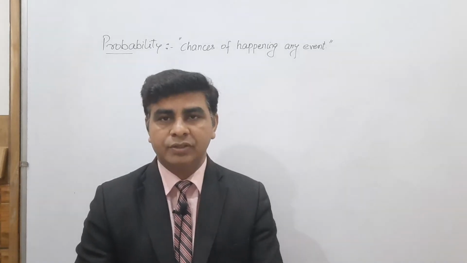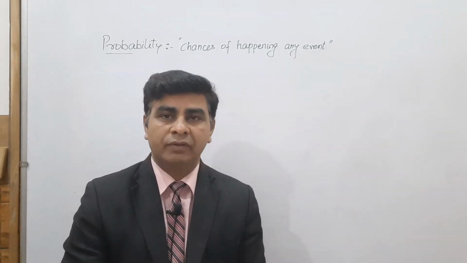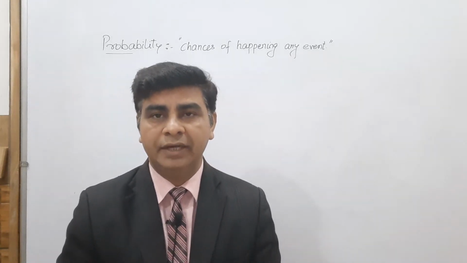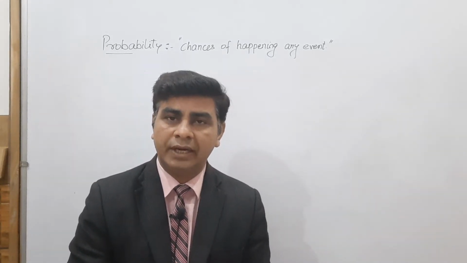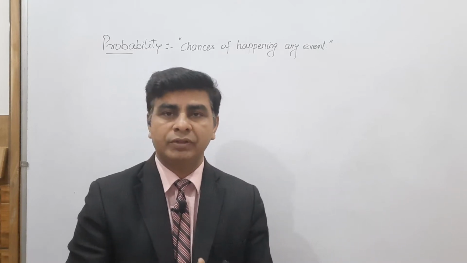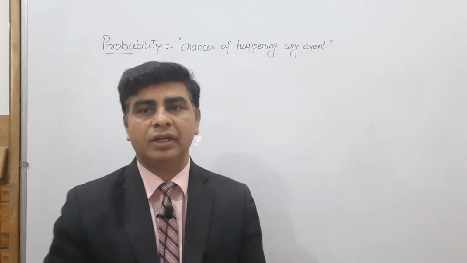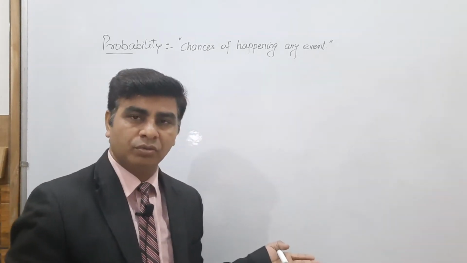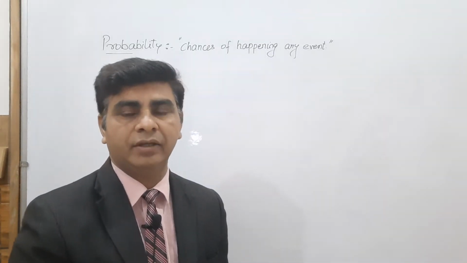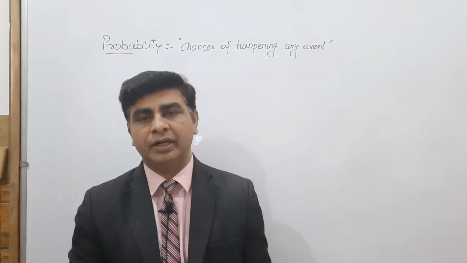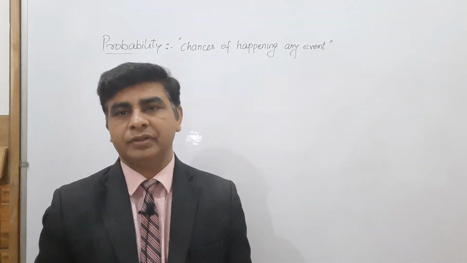Like if a coin is tossed two times, then the possibility will be that both coins will have heads, both coins will have tails. The first coin will show head and the second will show tail, or the first coin will show tail and the second coin may show head. So when a coin is tossed two times, दोनों कॉइन पर हेड हो सकता है, दोनों कॉइन पर टेल आ सकता है. फर्स्ट कॉइन पर हेड, सेकंड पर टेल या फर्स्ट पर टेल या सेकंड पर हेड हो सकता है. This type of possibility is known as probability.